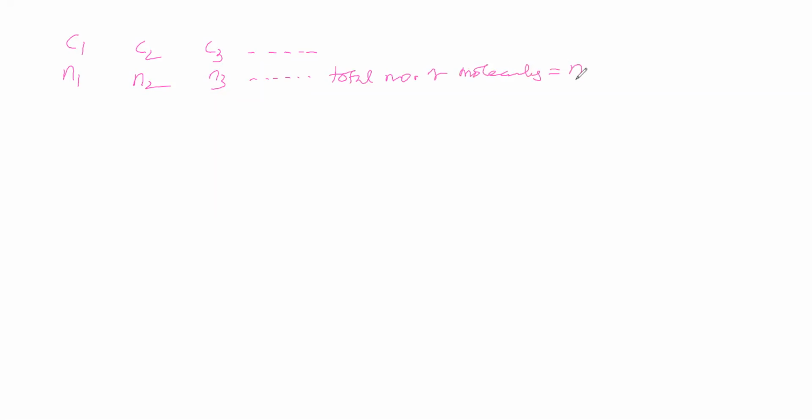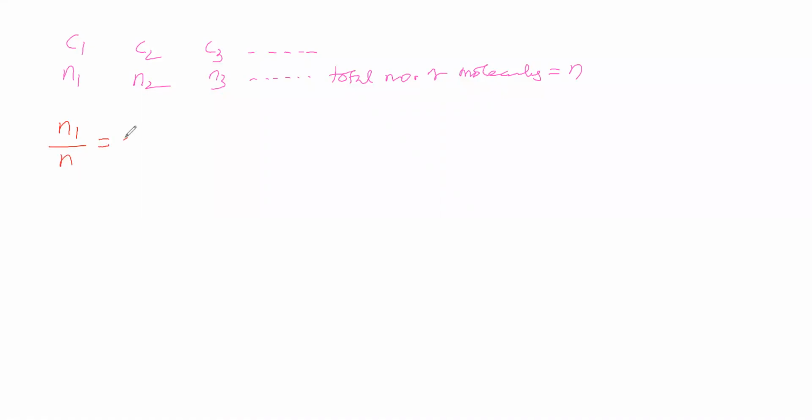Next, we will take a velocity c1. How many molecules are having velocity c1? We will see that number. That number is n1. We will divide this n1 by the total number of molecules.